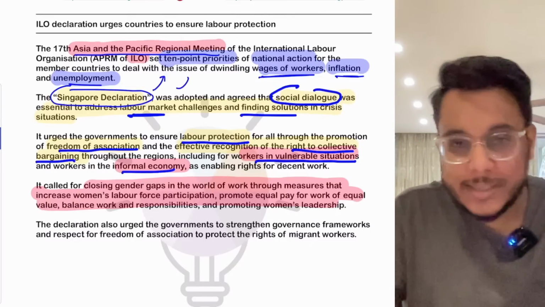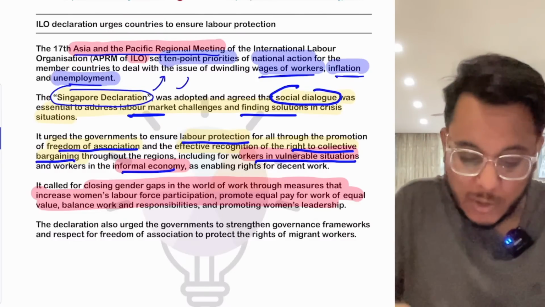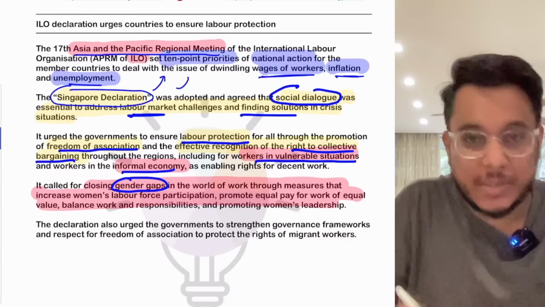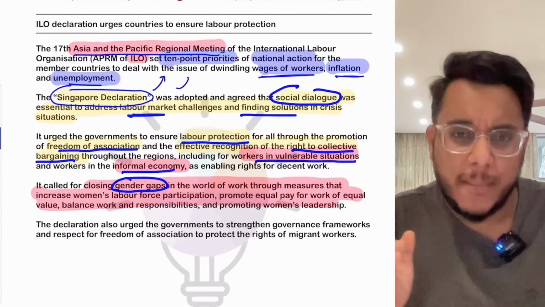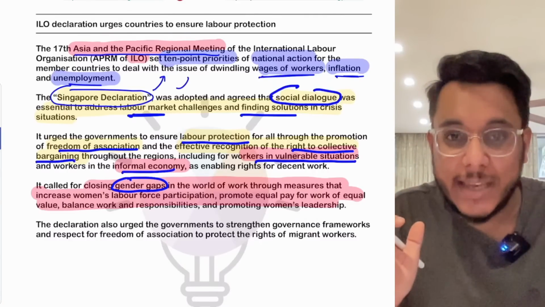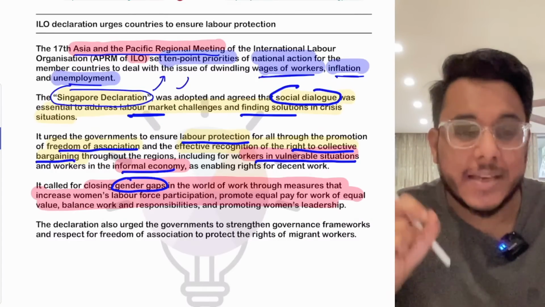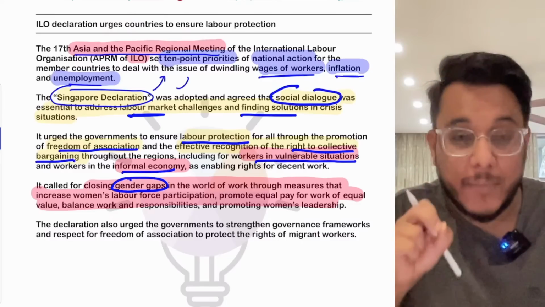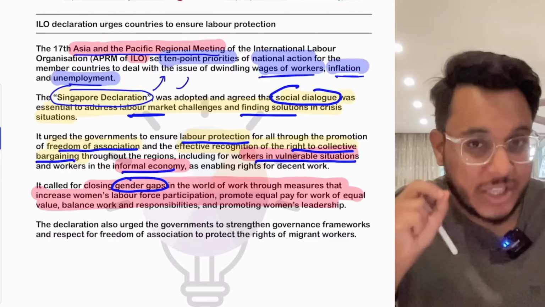Moreover, this Singapore Declaration has also talked about closing the gender gaps. Now guys, there are gender gaps at multiple levels. Number one is the gender pay gap, and according to the ILO, the gender pay gap in India is 34%. It means that for the same work, women will be paid 34% less than men.